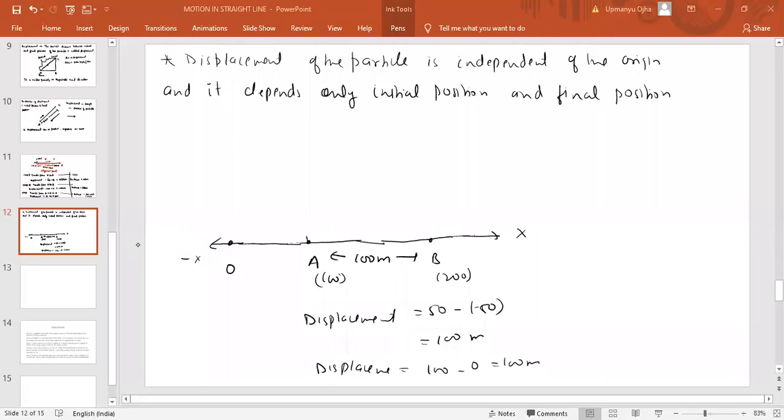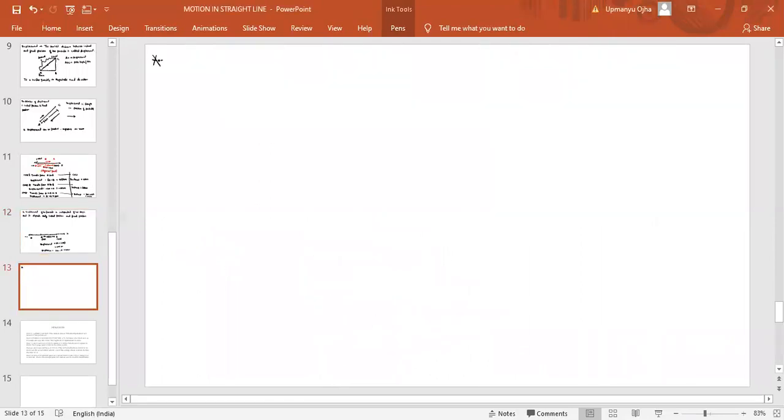Now, the next important point is that distance is always greater than or equal to displacement. The distance is always greater than or equal to displacement. Okay, fine.